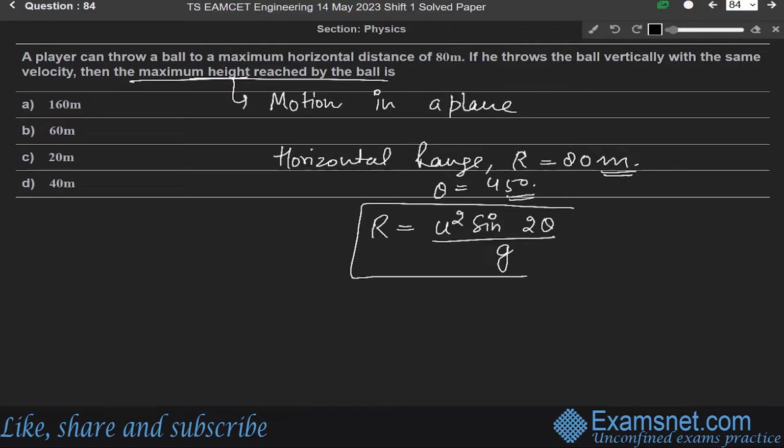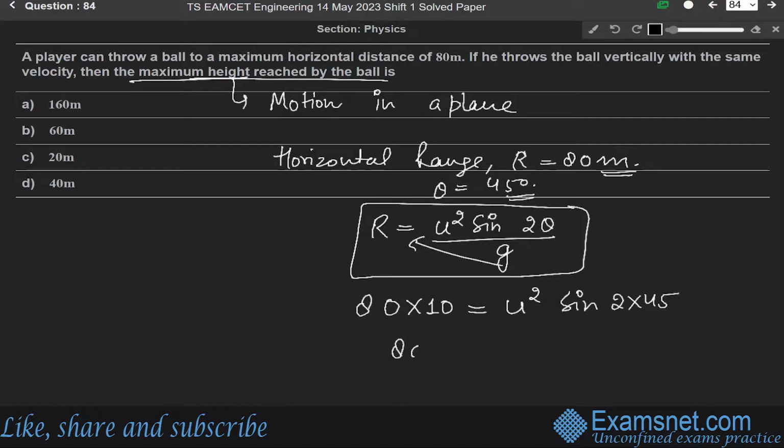This we already know from the chapter of projectile motion. So R is 80 meters, so 80 into g, gravity 10, is equal to u square sine 2 theta, where 2 theta means 2 into 45 degree.